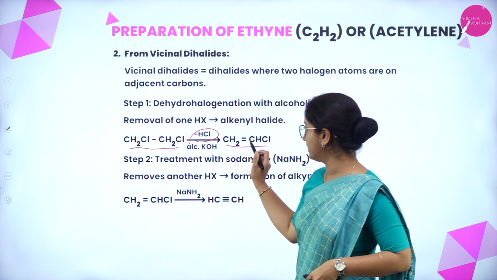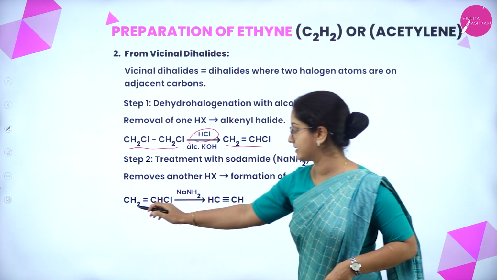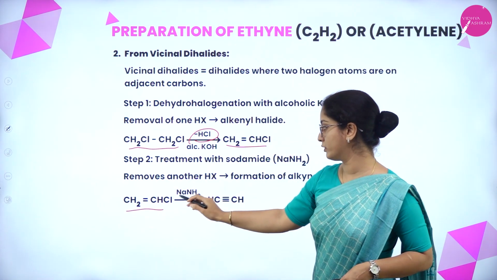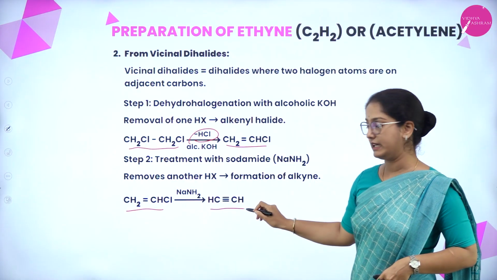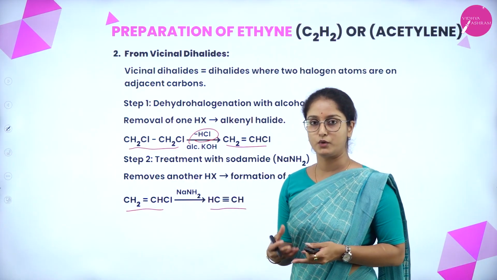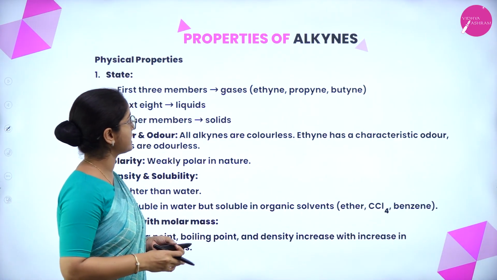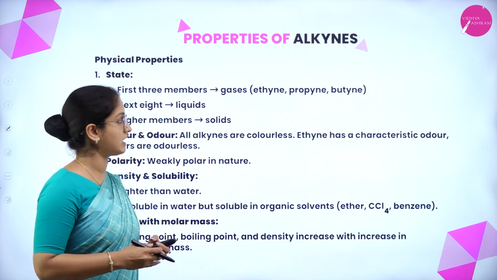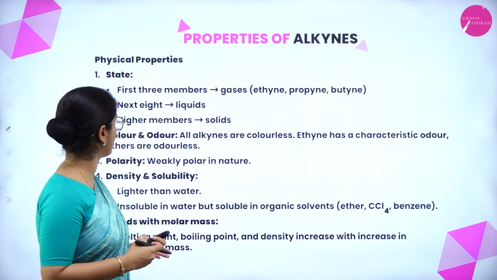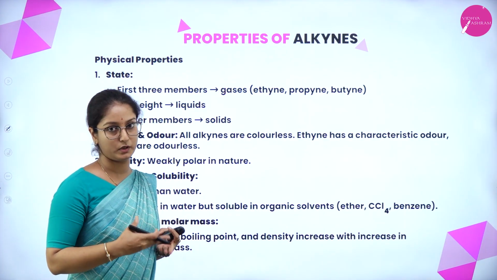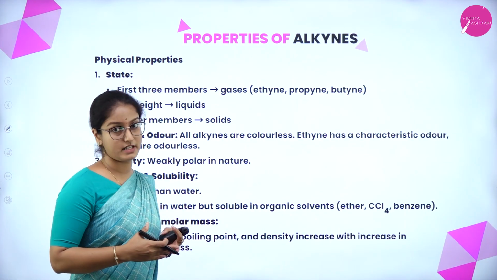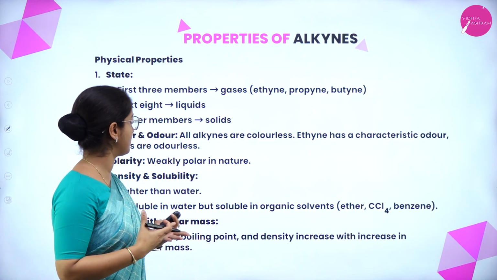There is only one hydrochloric acid here in this compound, so it will be removed using sodamide, forming ethine. So that was about how to prepare alkynes using different compounds. Now let us study about properties of alkynes. Under that, physical properties involve state, color, odor, polarity, density and trends with molar mass. So we'll see one by one.